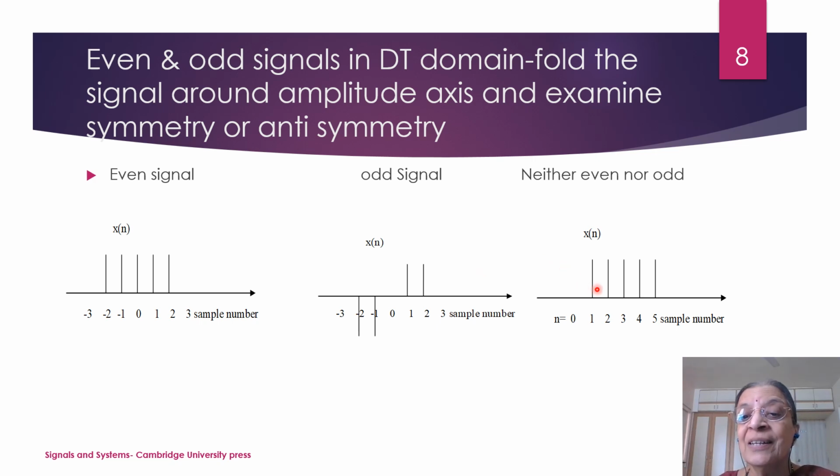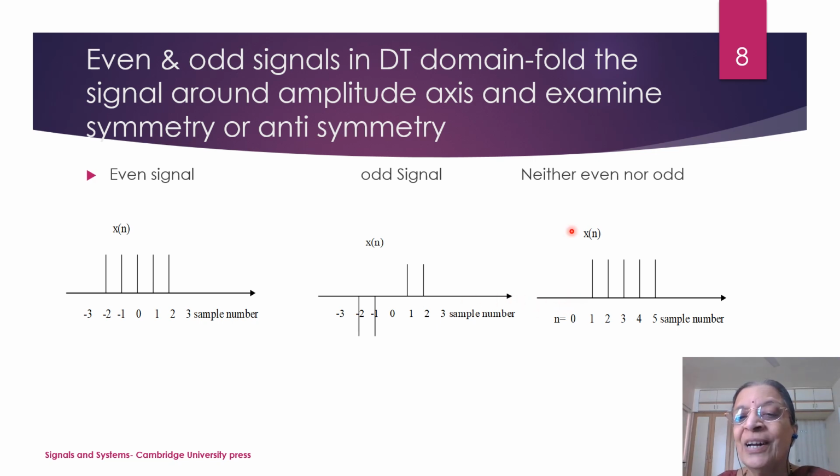Now in this particular case, the signal exists between 1 to 5 only. Below 0, and for n equal to -1, -2, etc., it is 0. So it does not exist at all on the negative side. If you take the symmetry around 0, the symmetry does not exist. So you will say that the corresponding signal is neither even nor odd. If it has anti-symmetry, you will say that it is odd. If it has perfect symmetry, you will say that it is even. But in this case, it is not defined at all at 0 and below 0.